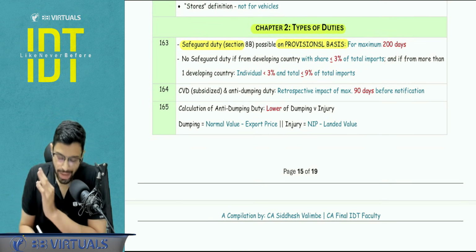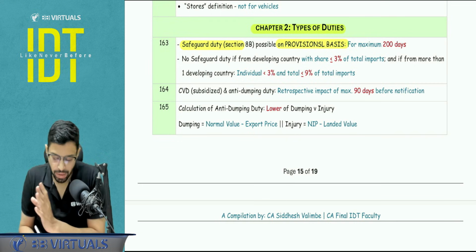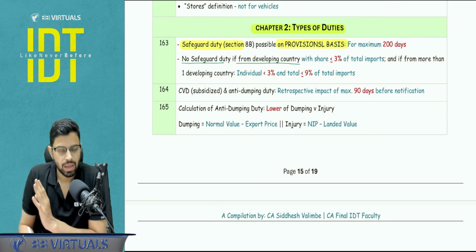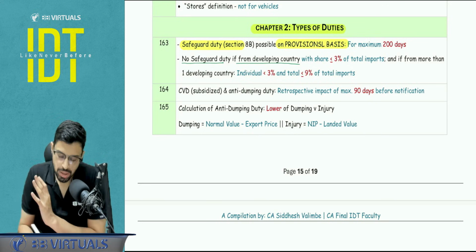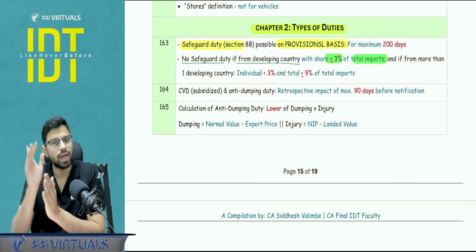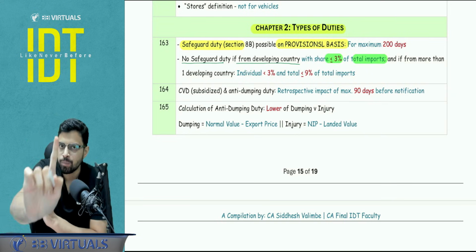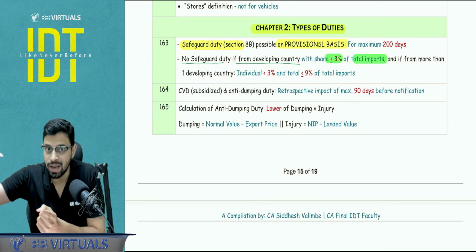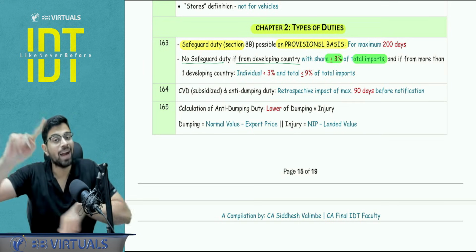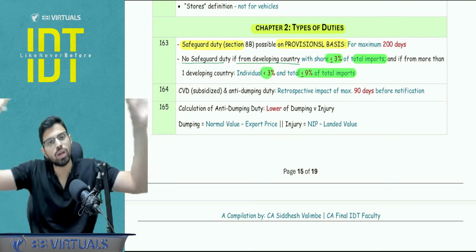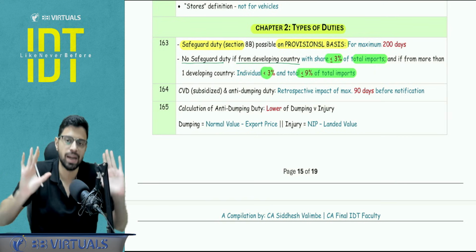Now, with respect to the exemptions where the safeguard measures do not apply, no safeguard duty if you are importing from a developing country and the share of the import does not exceed 3% of the total import. So here it is up to 3% allowed if you are importing from one single developing country. If you are importing from more than one developing country, individually it should be less than 3 and the total should not exceed 9. So here it is individually less than 3, not up to 3, and total it should not exceed 9 of the total imports of that particular item in India.